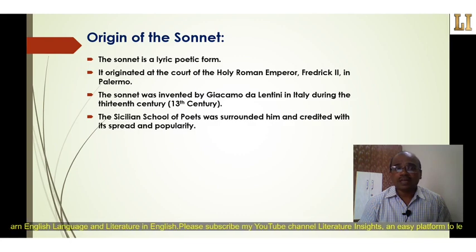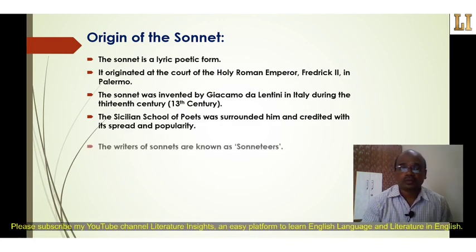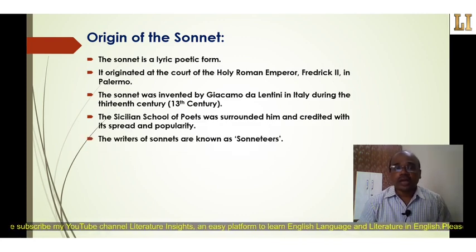At the same time, the school of Sicilian poets was surrounded by Giacomo da Lantini, and they are credited with spreading its popularity into literature. The writers of sonnets are known as sonnetiers. So there are some writers who used the sonnet as a writing form of their poetry, known as sonnetiers.